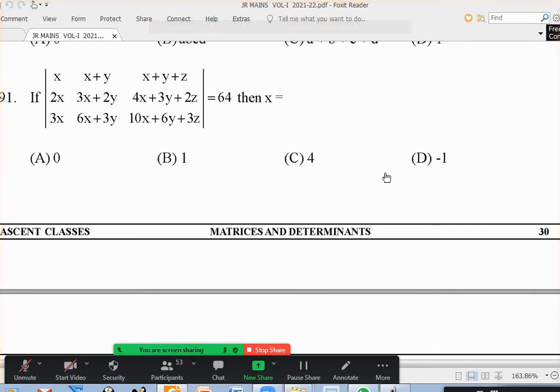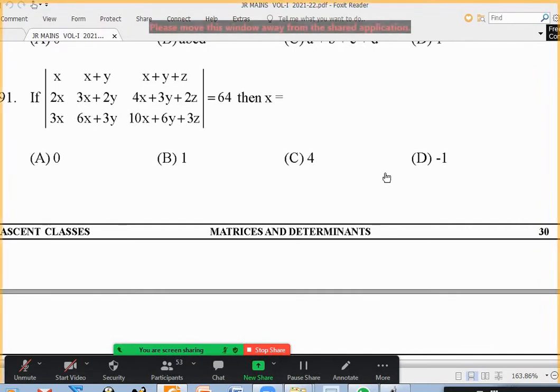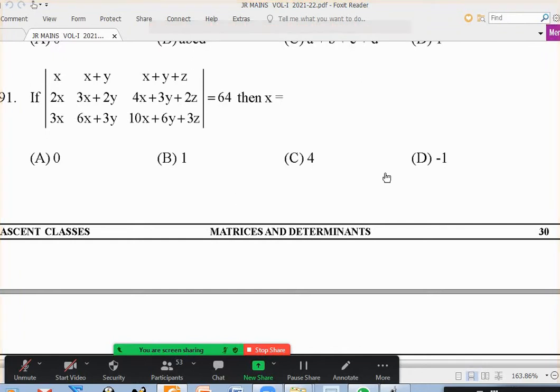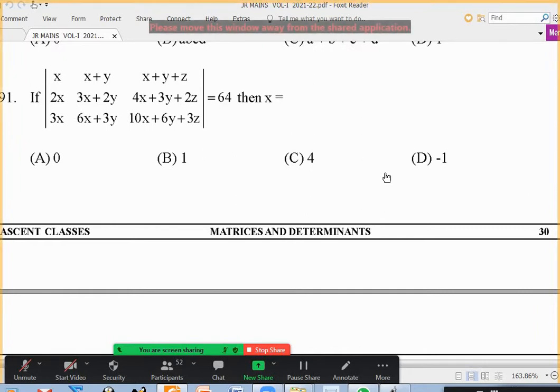91. x, 2x, 3x; x plus y, 3x plus 2y, 6x plus 3y; x plus y plus z, 4x plus 3y plus 2z, and 10x plus 6y plus 3z. This is equal to 64. Where, what is x?